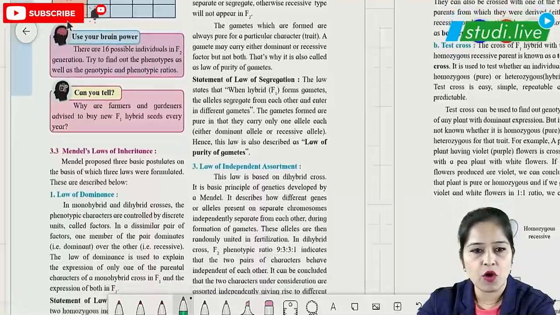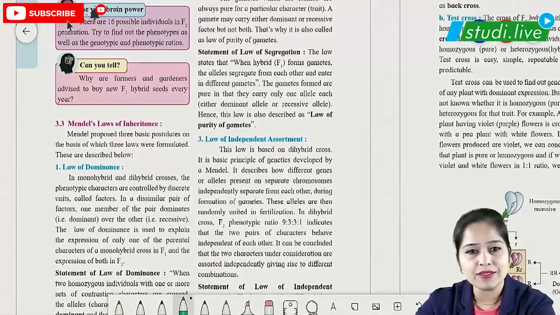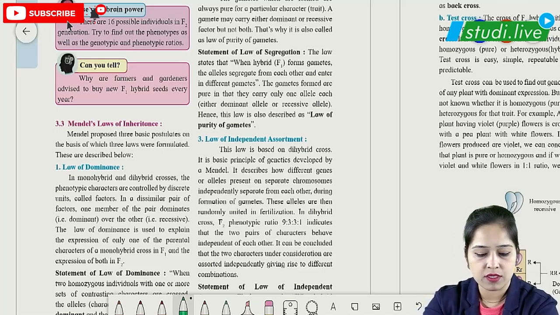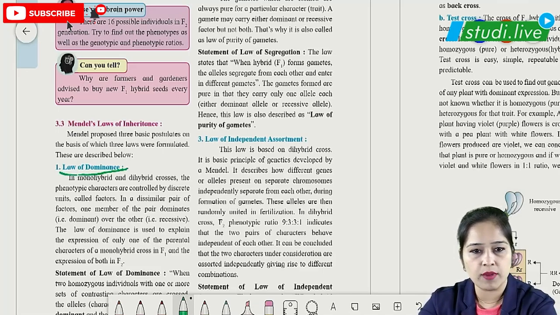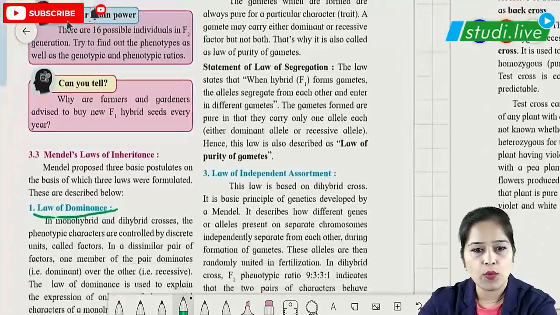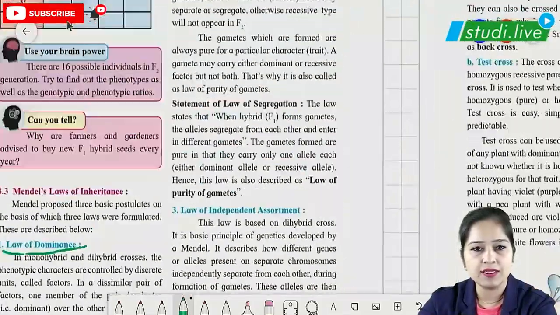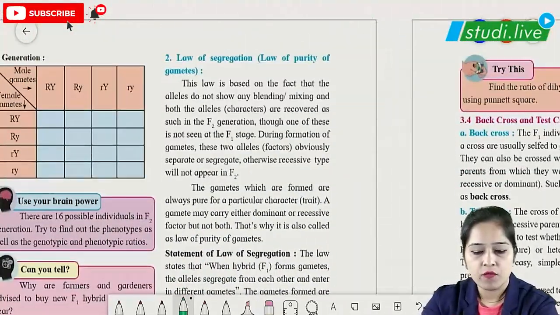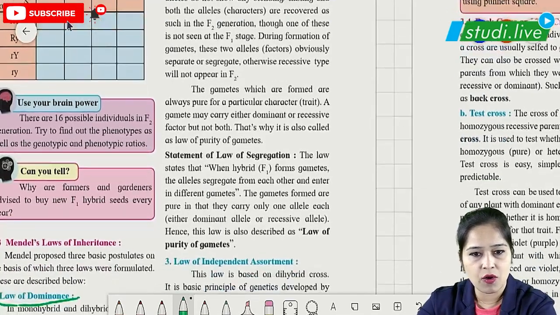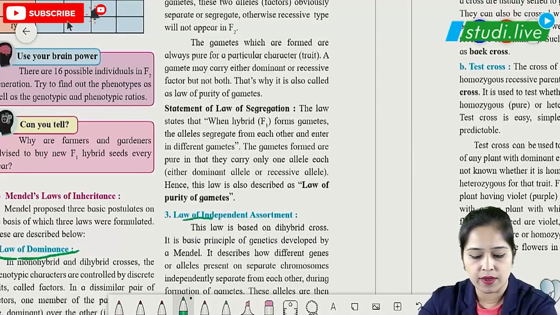Later, the next terminology which we have to see is Mendel's law of inheritance. Now Gregor Johann Mendel, when he performed experiments with garden pea, postulated three laws. The first law is the law of dominance. The second one is the law of segregation, which is also called the law of purity of gametes, and the third law is the law of independent assortment. These three laws are very important and need to be carefully studied.